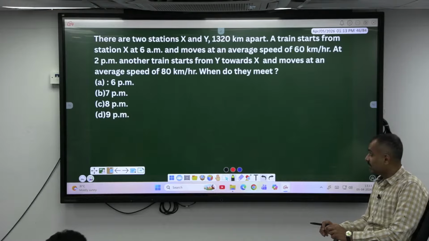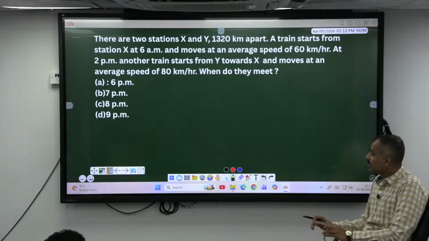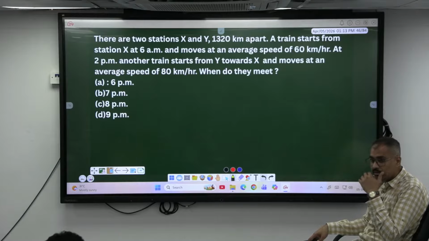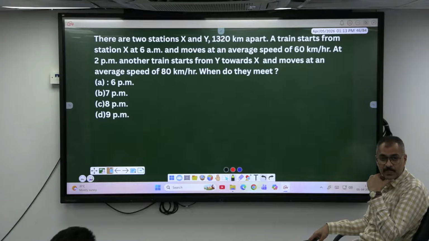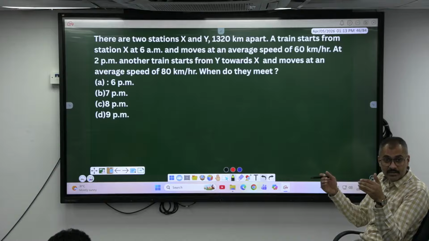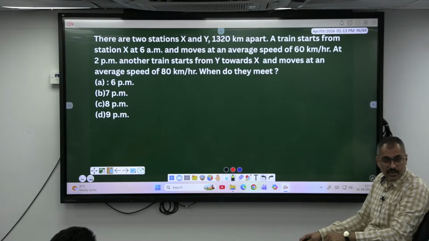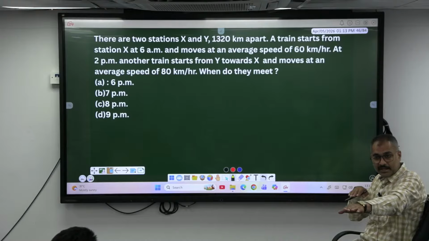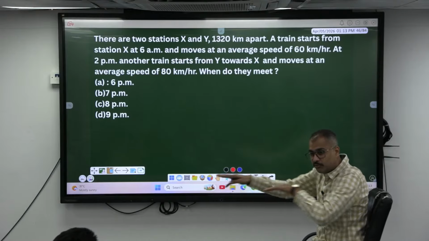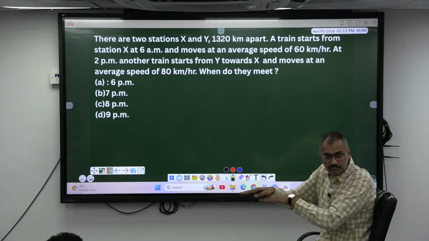First train already has traveled, started at 6 a.m. Okay. Second train started at 2 p.m. How many hours of time gap? 8 hours. By 8 hours, already first train has traveled how much? 480 kilometers gap is created. Already there is a gap of how much? 480, isn't it, madam? This gap has to be covered now, isn't it?